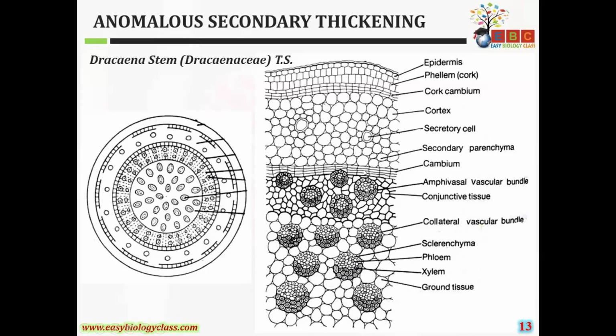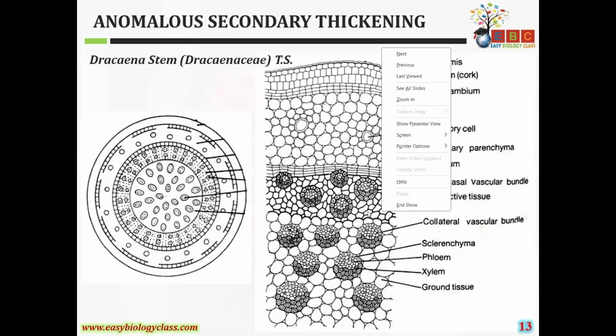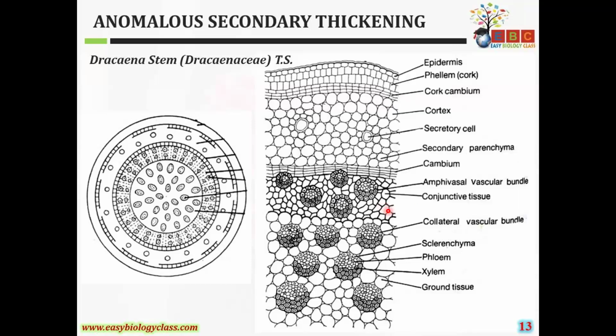The outer layer behaves as a cambium, and on this side it produces only parenchymatous cells towards the outside, and parenchyma and partially vascular cells towards the inner side. So these parenchyma cells become this. Okay, so these are the conjunctive tissues.